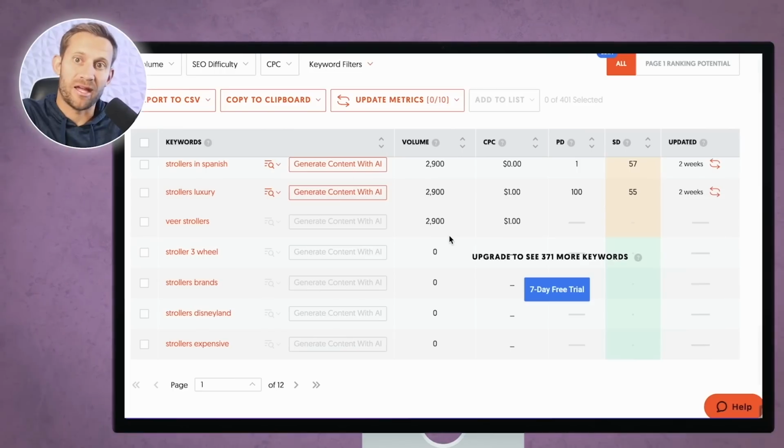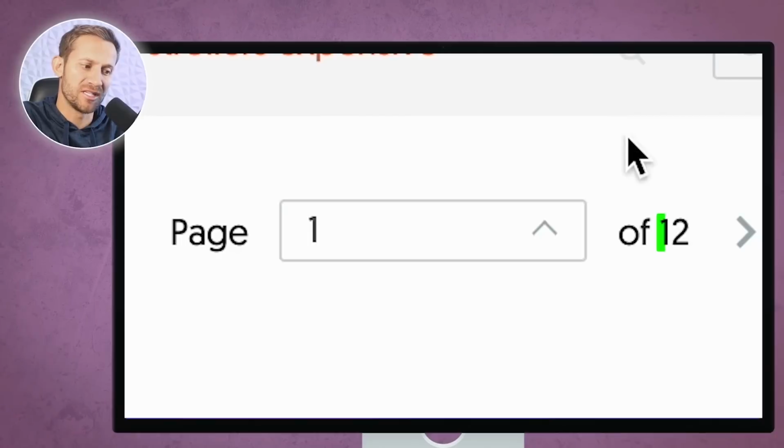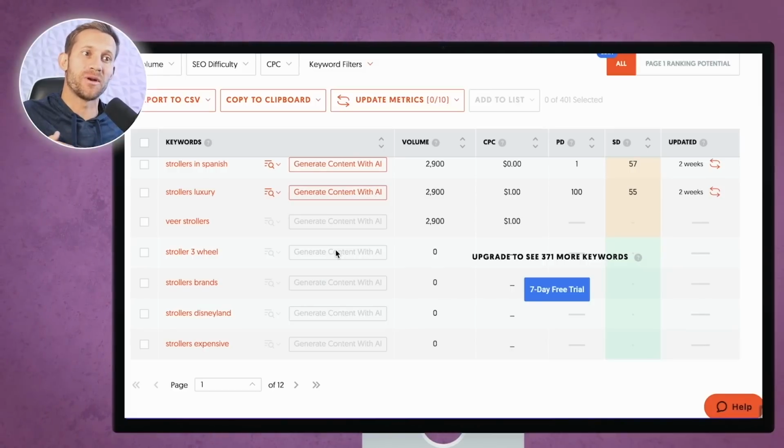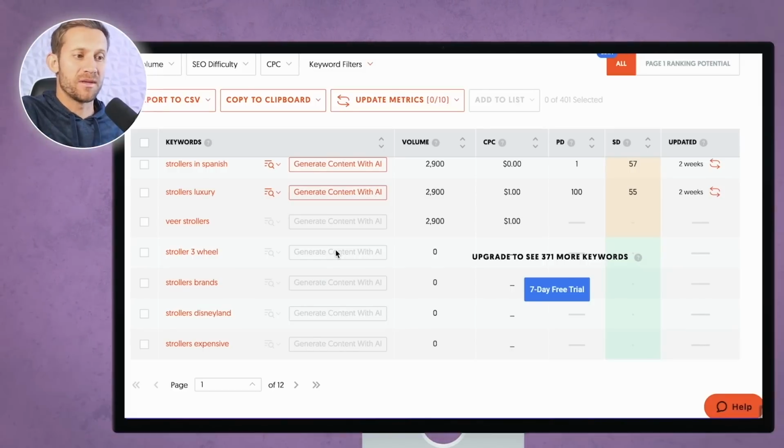rank for in Google. Now, like I said, with the paid version, you're going to get a ton more. You can see there's 12 pages. It's only giving you most of the first page. So there's a ton more data where you're probably going to get some better ideas. But if you can't afford it, this is a good place to start.